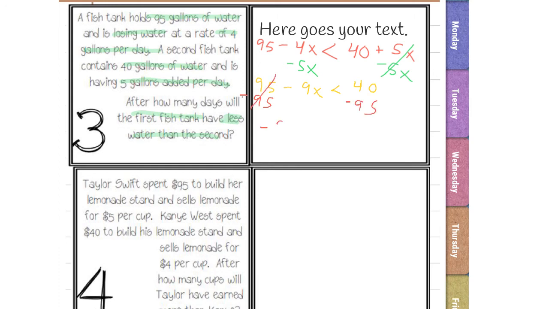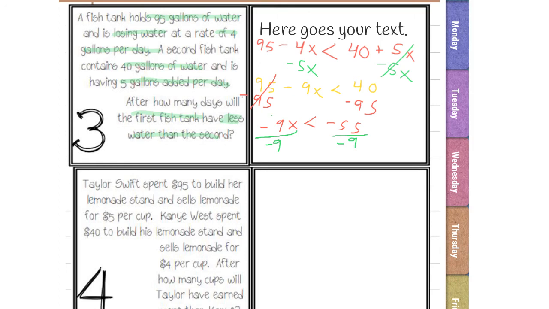So then I'm left with negative 9x. The sign stays the same, okay? And then 40 minus 95, well, that is just negative 55. Now I almost have all of my numbers on the right side. All I have to do now is divide by this negative 9. The reason why is because this is negative 9 times x, and I'm trying to undo that so that I'm able to move it to the other side. So the way that I undo that is by dividing. So I divide by negative 9 on both sides.